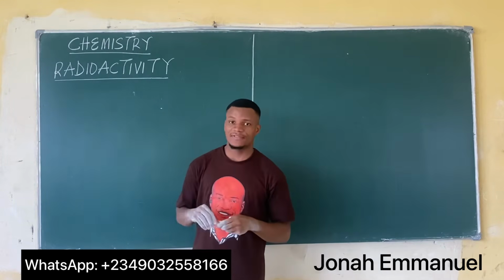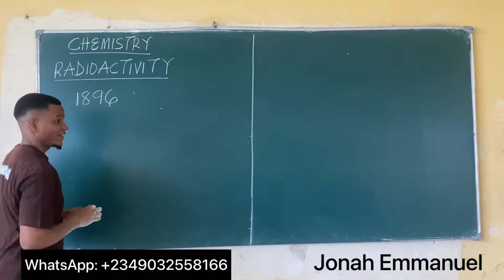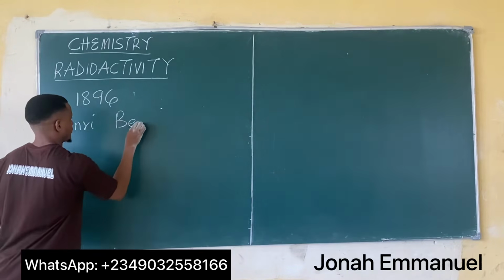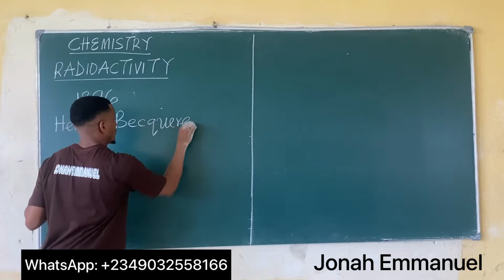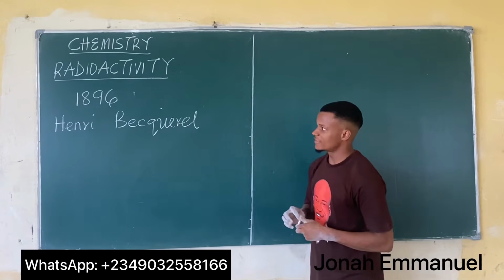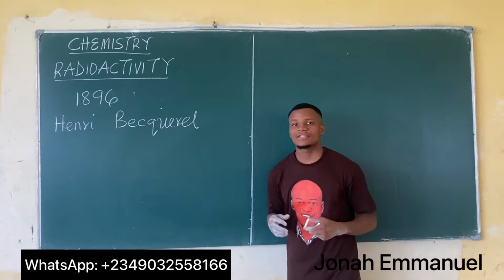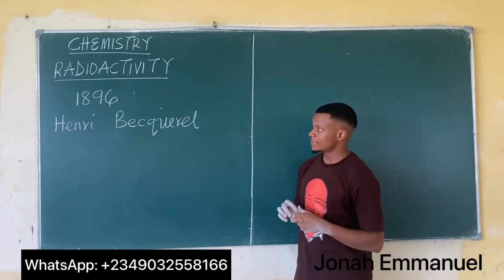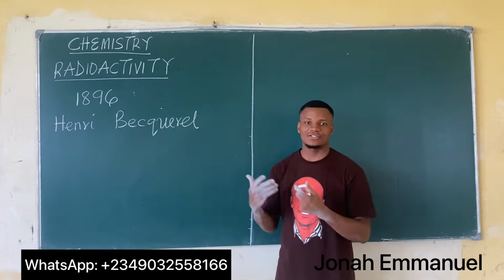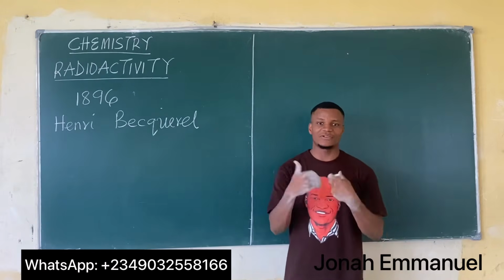Alright, radioactivity was discovered in 1896 by a French physicist called Henri Becquerel. So this Henri Becquerel, a French physicist, discovered the idea of radioactivity in the year 1896. And it's from this concept that things like atomic bombs are being made. The idea of radioactivity was used to counter John Dalton's theory, John Dalton's theory of atoms, which says that atoms cannot be created, split or destroyed.